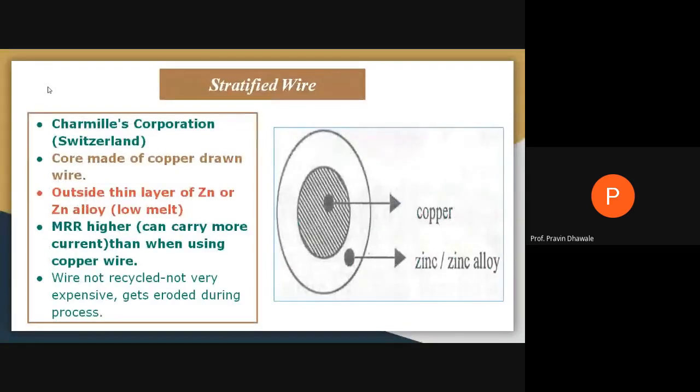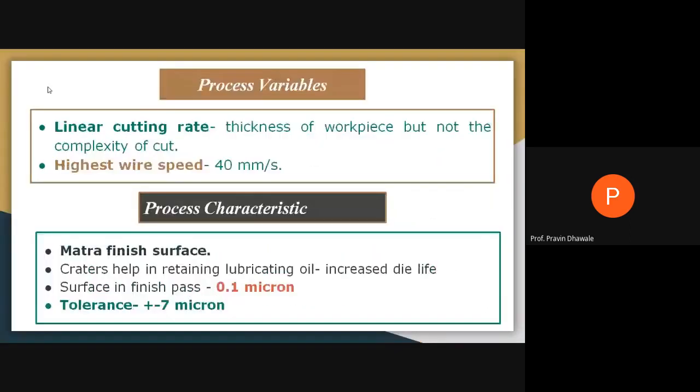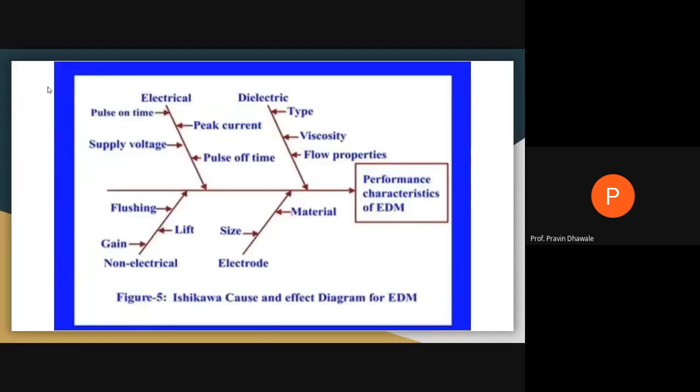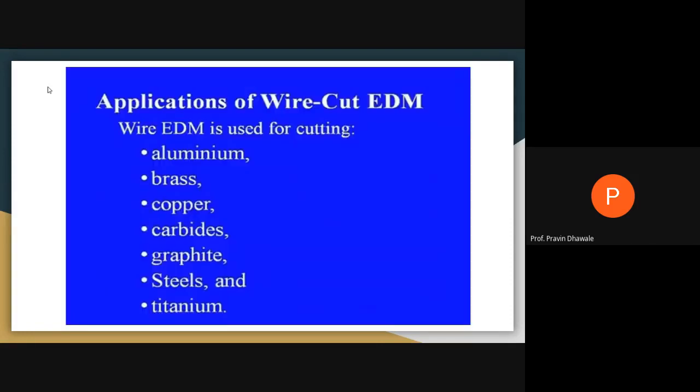Then we focused on the stratified wire concept. Then we discussed process variables, certain important characteristics of the wire cut process. Finally, we focused on parametric analysis of the EDM process.